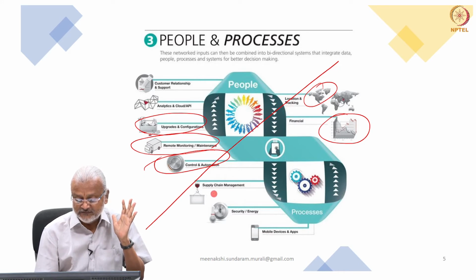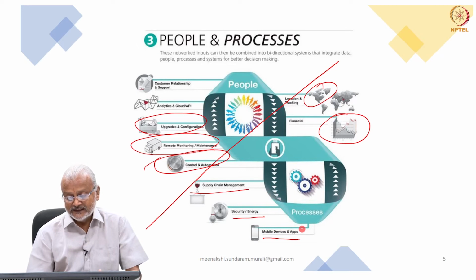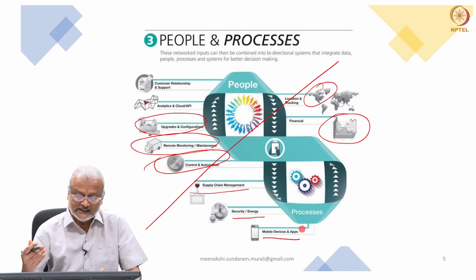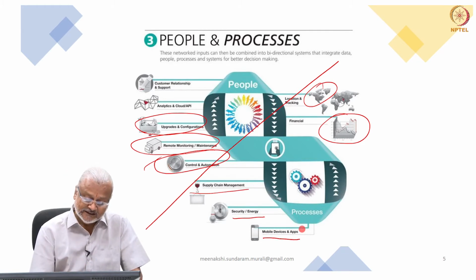The supply chain management flow, the security and energy, and the mobile device apps are the ones heavily falling into the process. This is making sure that the edge level data is collected and connected through the network, coming into our central analysis or a partial distributed analysis framework, and you are doing all the necessary processing there.